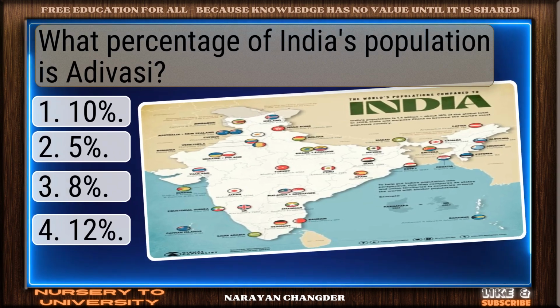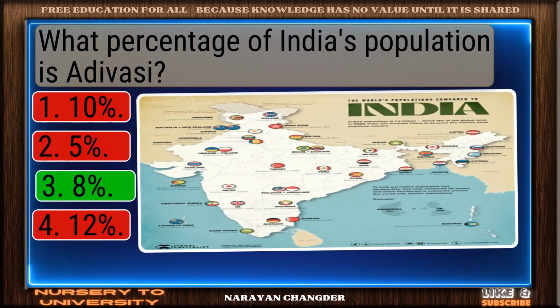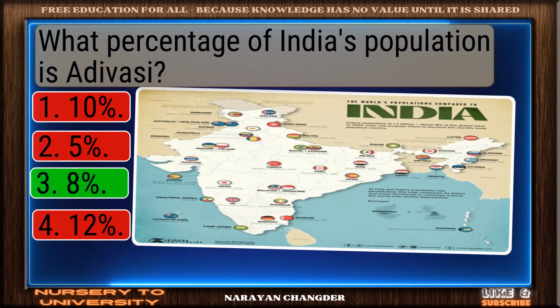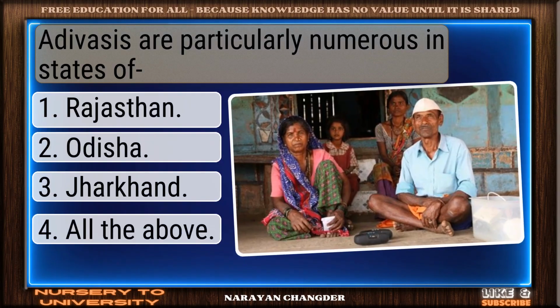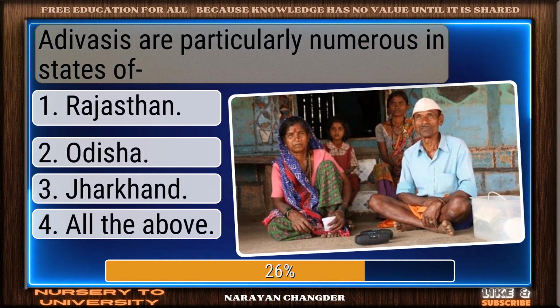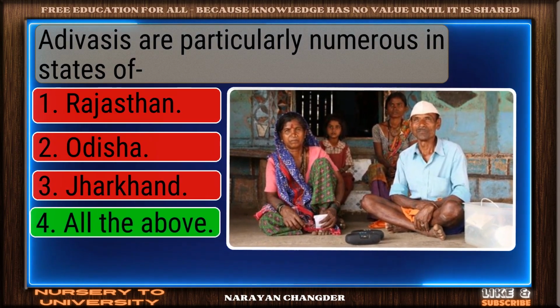Question number 46. What percentage of India's population is Adivasi? Good thinking. 8% is the right answer. Question number 47. Adivasis are particularly numerous in states of. Bravo, all the above is the answer.